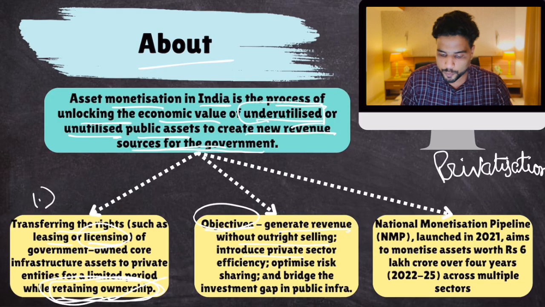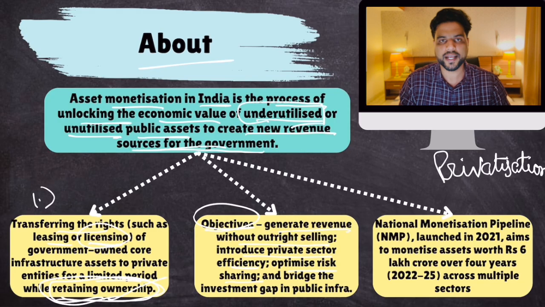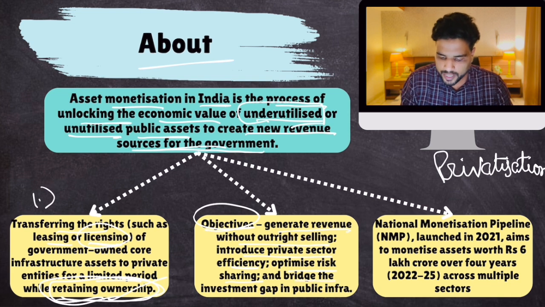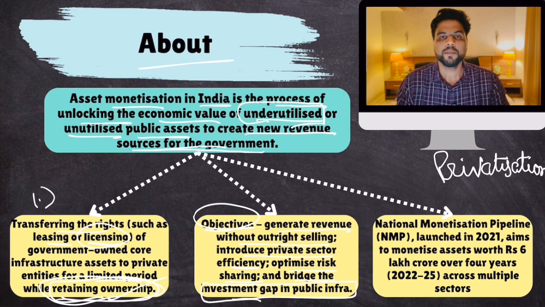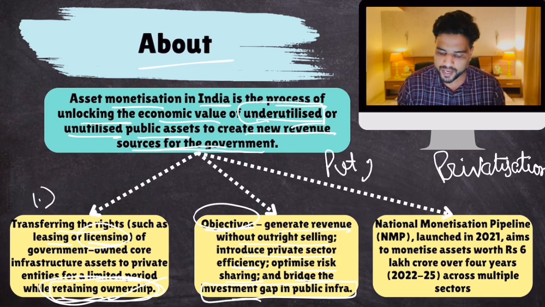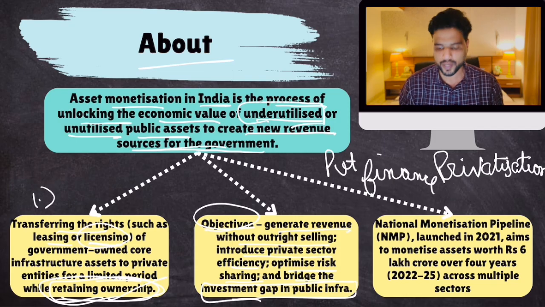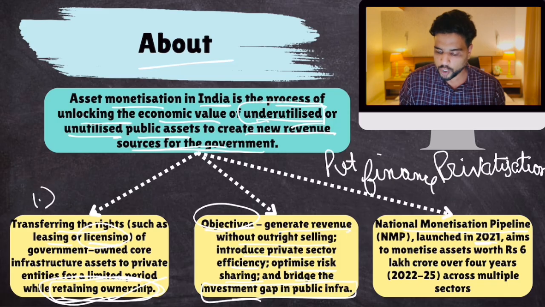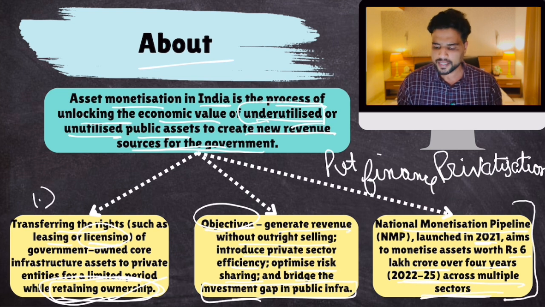Good thing. Introduce private sector efficiency, optimize risk sharing between private and government, bridge the investment gap in public infrastructure. Because infrastructure is very important, and to build infrastructure, government requires a lot of money. All that money cannot come from government's budget, because government's budget is limited. That is why we are inviting private money, private finance through asset monetization. For this, we launched the National Monetization Pipeline in 2021, which aims to monetize assets worth 6 lakh crore over 4 years across multiple sectors. The details are given in your notes, so do check that out.